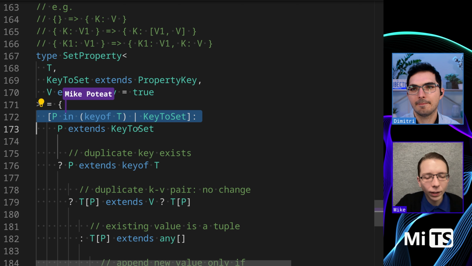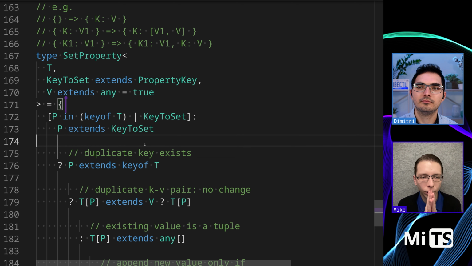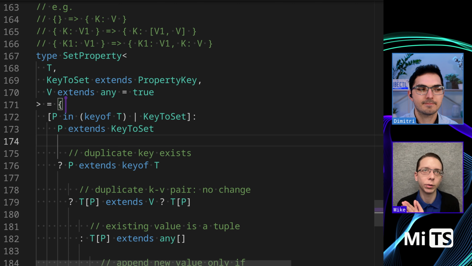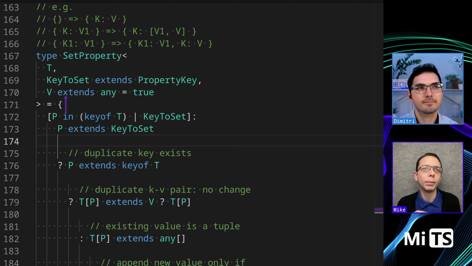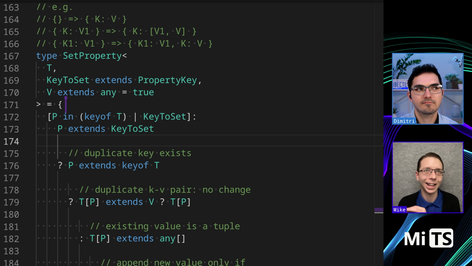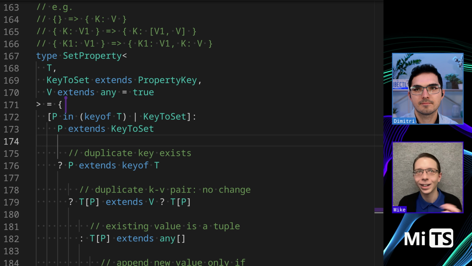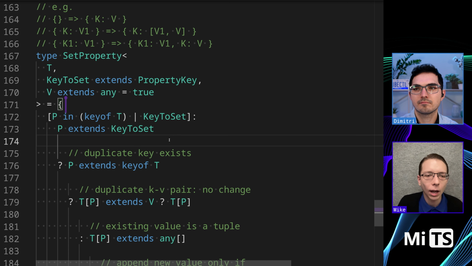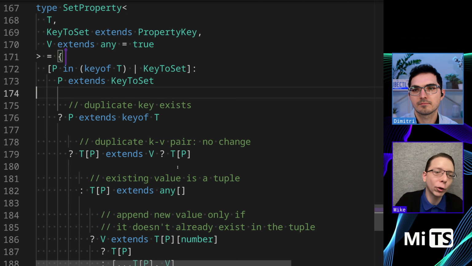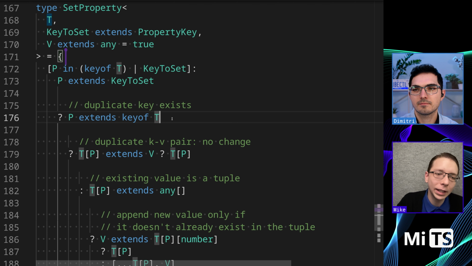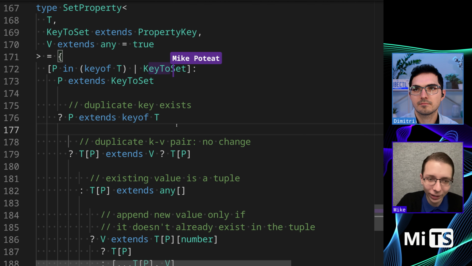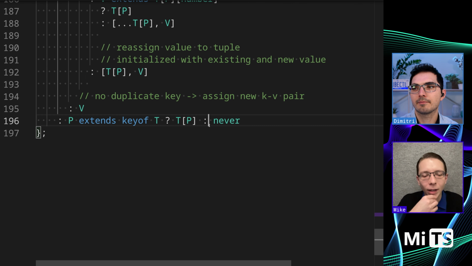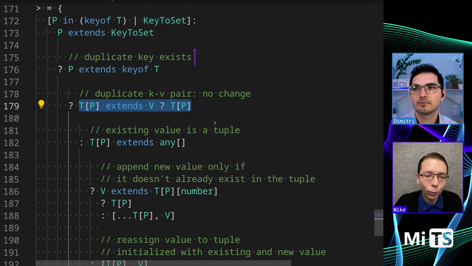Yeah. The reason why we are doing this is because we need to loop over everything, because we don't want to use an intersection operator. The reason we don't want to use an intersection operator is that it won't work and it will result in never. This allows us to truly overwrite keys that already exist. And then it's never going to be the case that P is something that's not a key of T or key to set. So in that case, we just return never down below. Oh, okay. All right. Yep. So then we don't have to think about it.